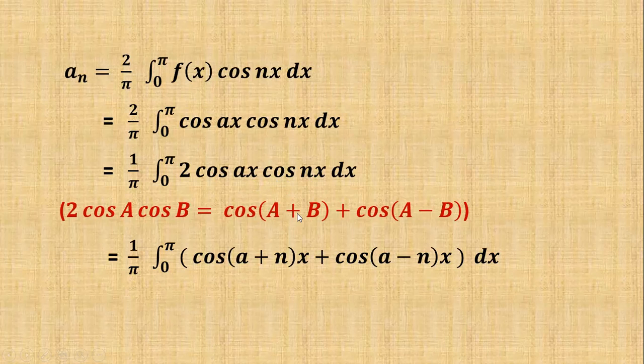Therefore, cos A plus B means cos of ax plus nx, that is cos of a plus n into x. And cos A minus B is cos ax minus nx, that is cos of a minus n into x, dx. This is 1 by pi into integral 0 to pi cos of a plus n into x plus cos of a minus n into x. Now we can integrate these terms.